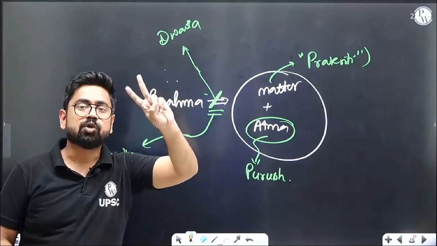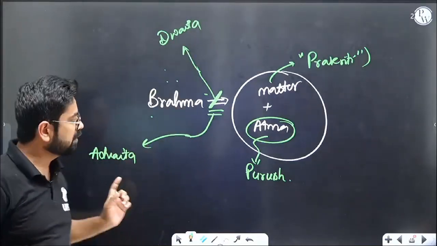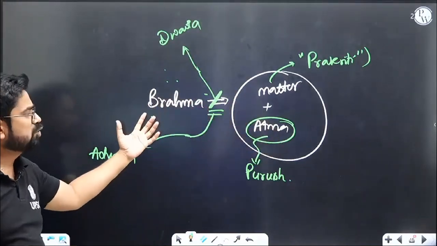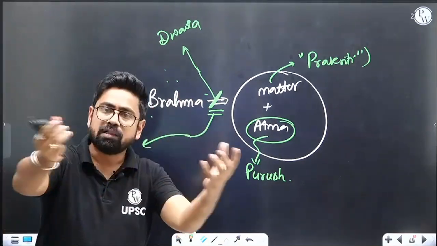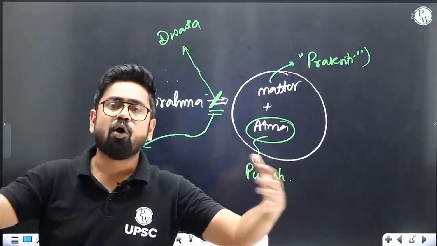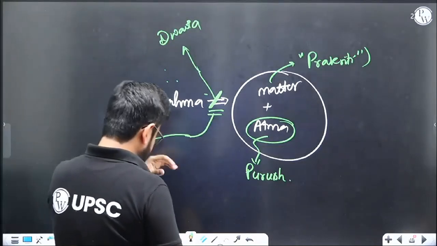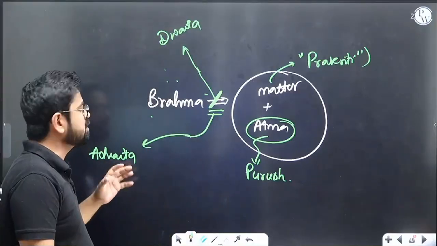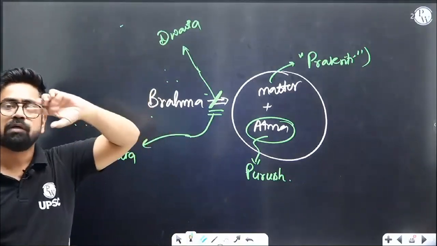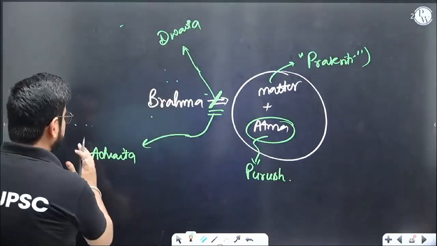Dvait means dual; Advait means not two, so it is the same. If the whole universe is Brahma, and we all have the essence of Brahma, then if we unite all the souls, you can say this is Brahma. The whole universe itself is Brahma. Now the point is how you can say that. By the way, Advait philosophy is part of the Bhakti movement, but right now we are not discussing Dvait and Advait.